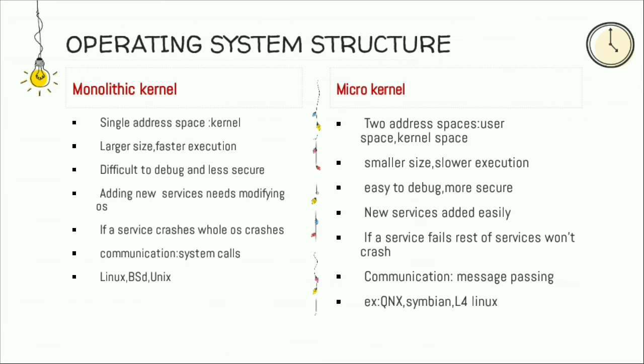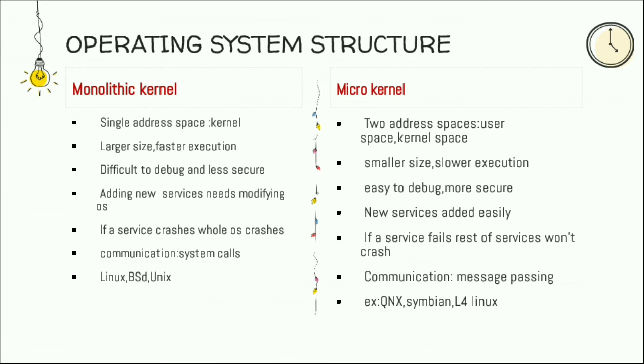The next one is it is smaller in size and slower in execution. Since some components are moved to the user space, the kernel space is less and it is very slow in execution. Why?